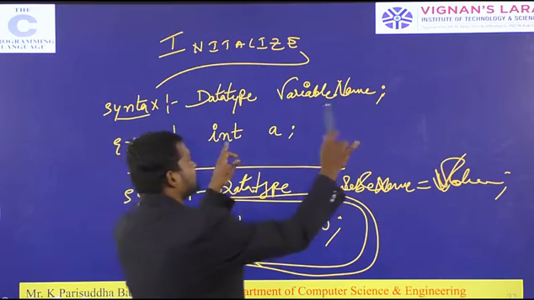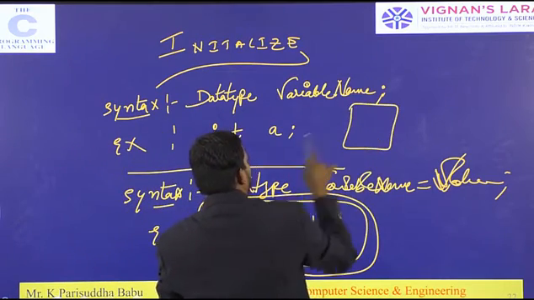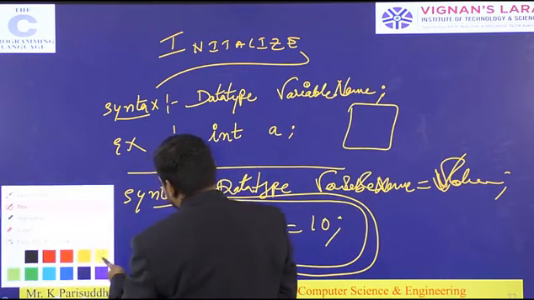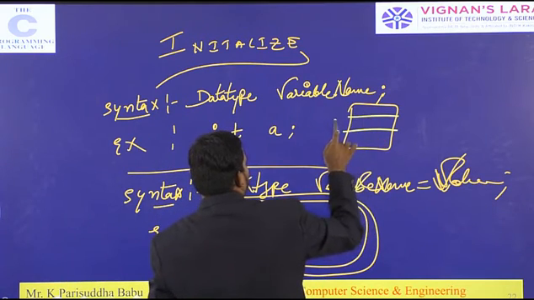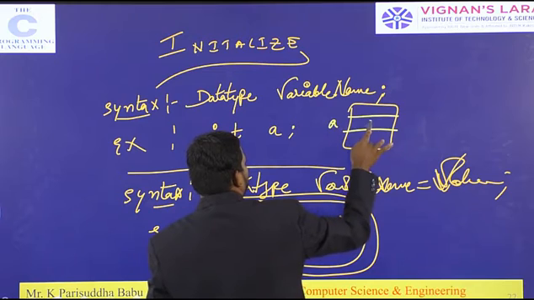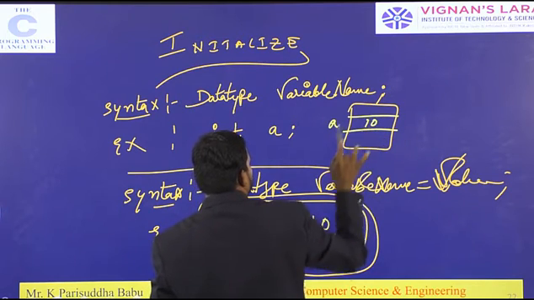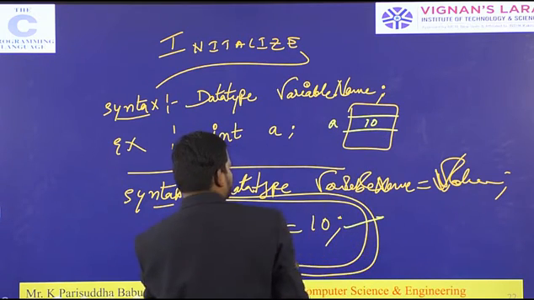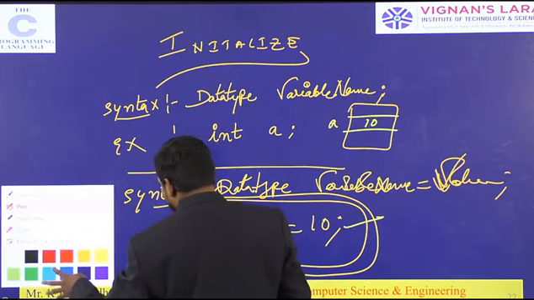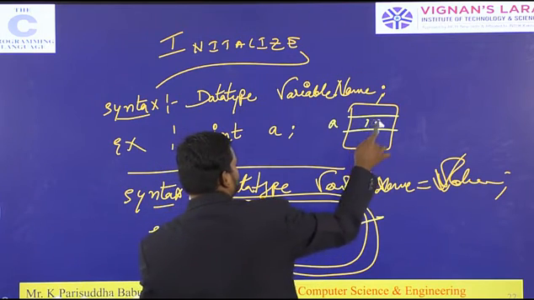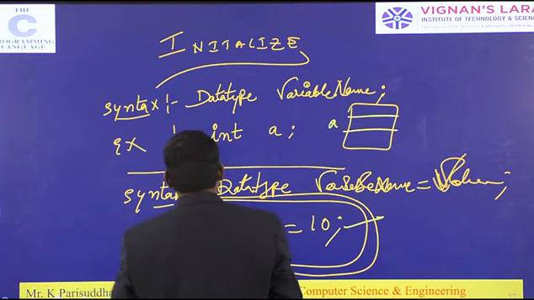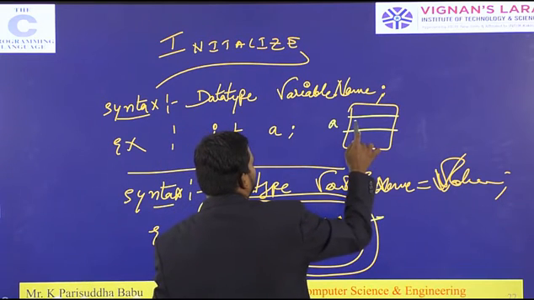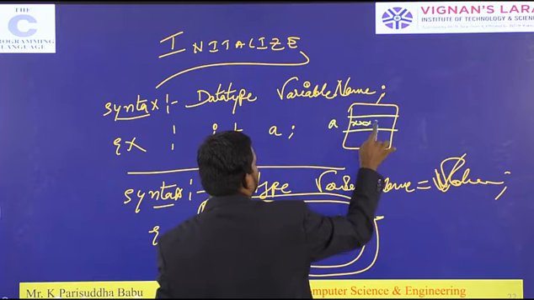When you declare a variable in the memory location, for example a, the value 10 has to be stored at this particular position. If you only declare a, garbage values will be stored.